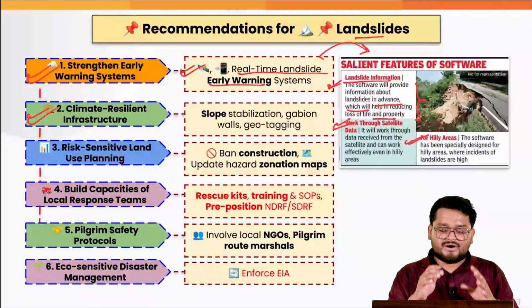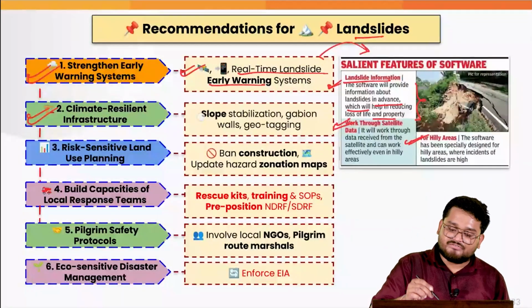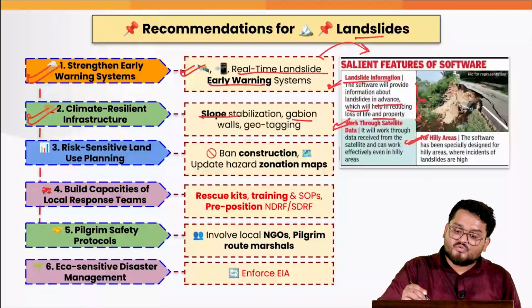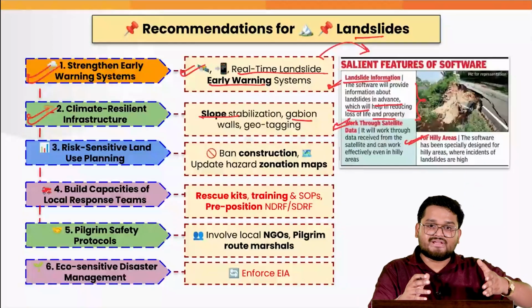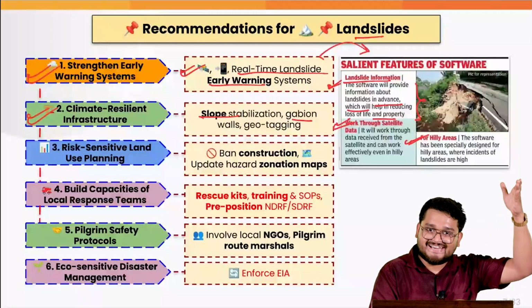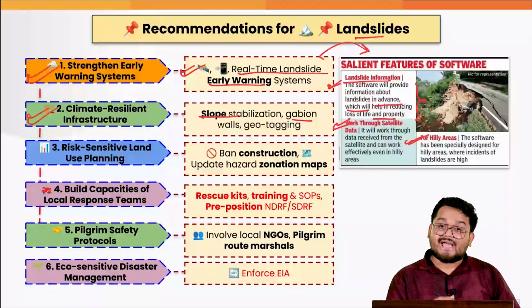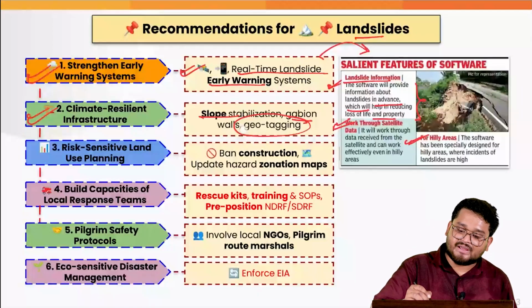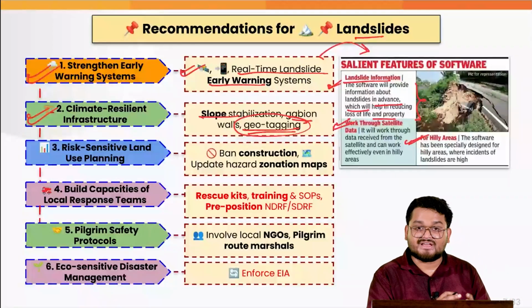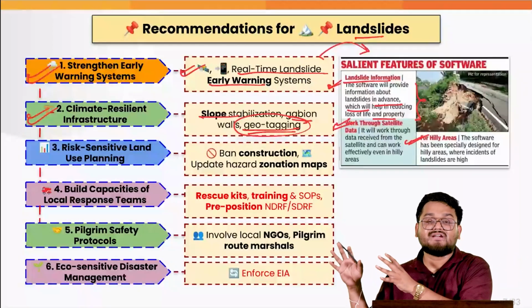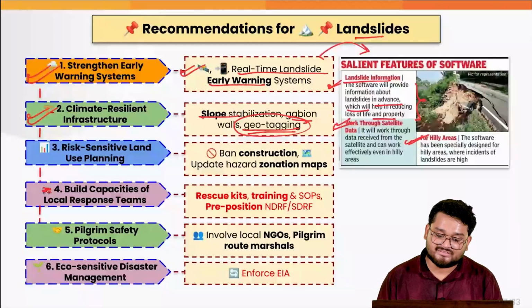Next, we need to have proper climate resilient infrastructure in the form of slope stabilization. Also, we need to have proper gabion walls where we use mesh nets across the entire slopes, and we also need to have geotagging of various places at the prominent pilgrimage areas such as Char Dham Yatra.